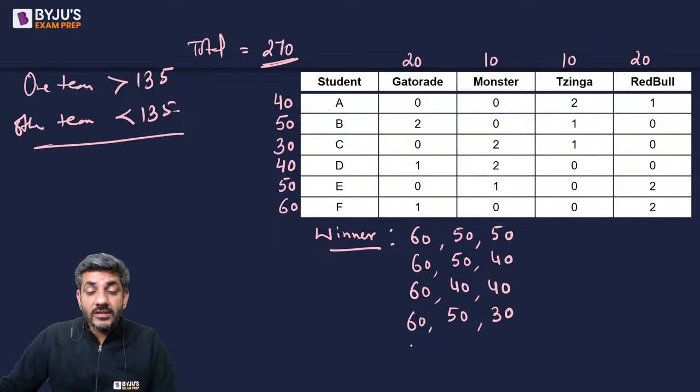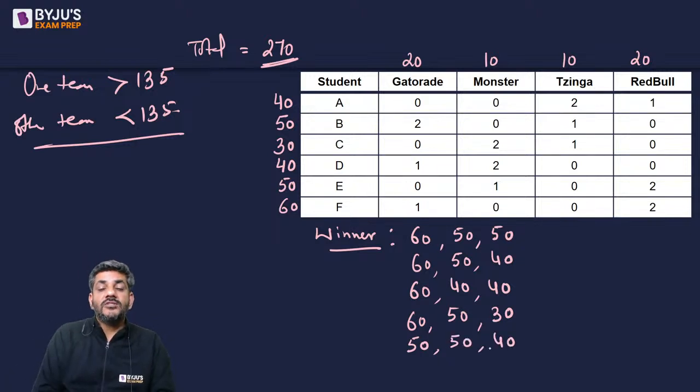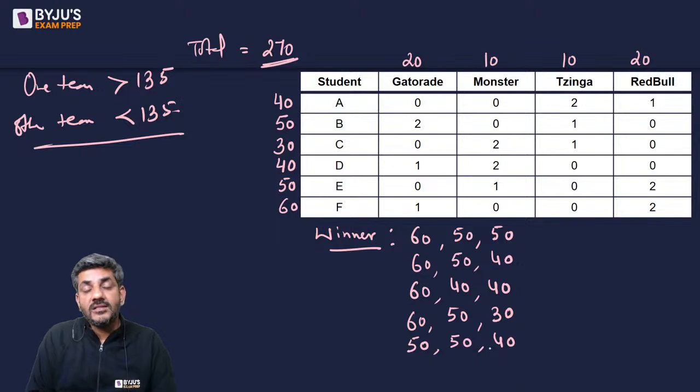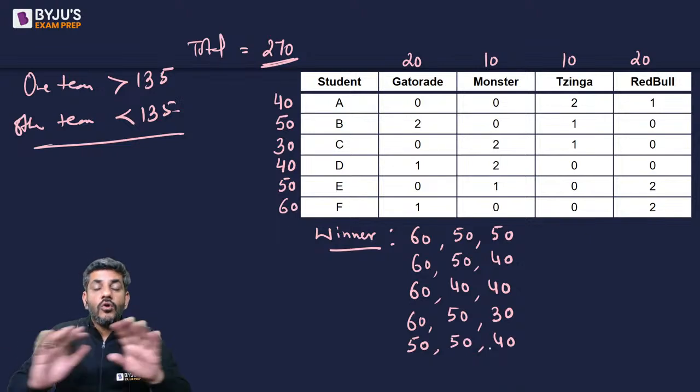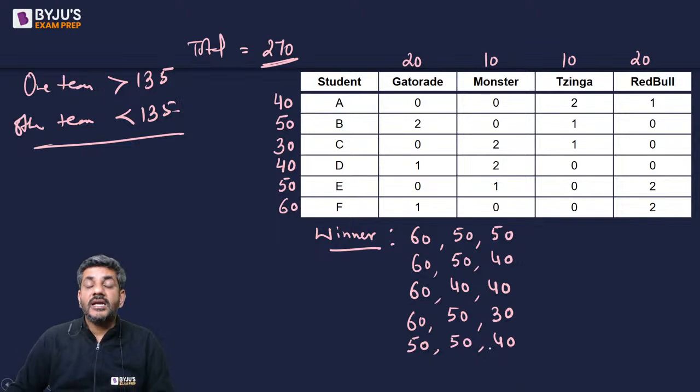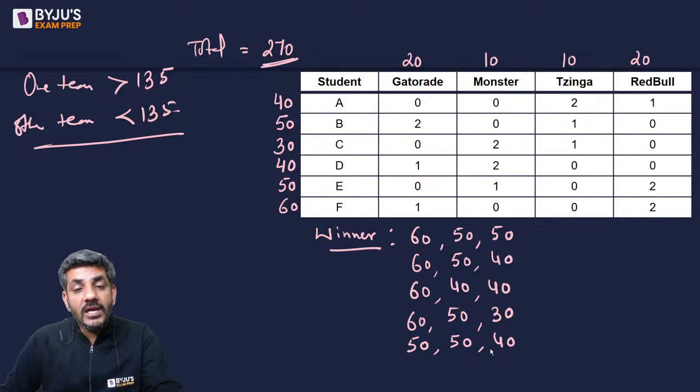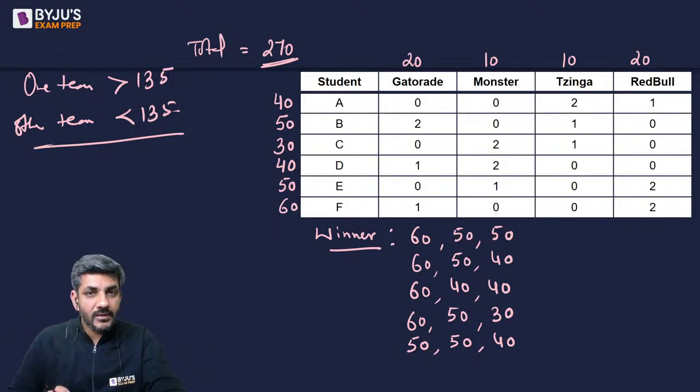If 60 is not there, then 50 will be the largest. So one possibility is I take 50, 50 and 40. That's one possibility. And I think this is the only possibility. There is no other case with 50 such that I can have a total of more than 135. So these are the only 5 cases which are possible.